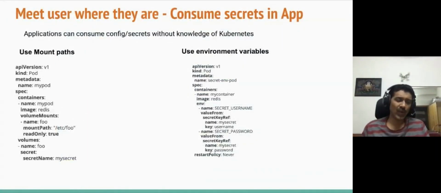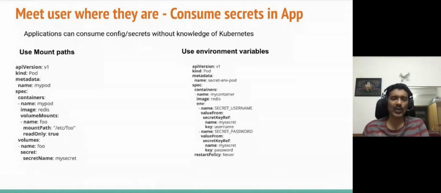Okay, so now let's move on to the third pattern: meet the user where they are. As I said, Kubernetes does not enforce application users to change their applications just because they're deploying the application in Kubernetes. To give an example, let's say for your use case, you want your application to look at a secret. When I say a secret, think of a database credential.